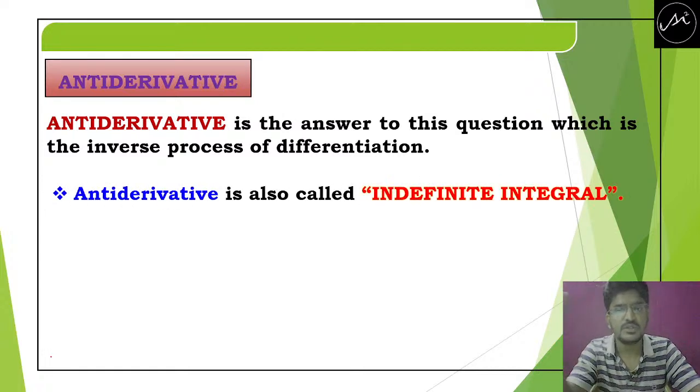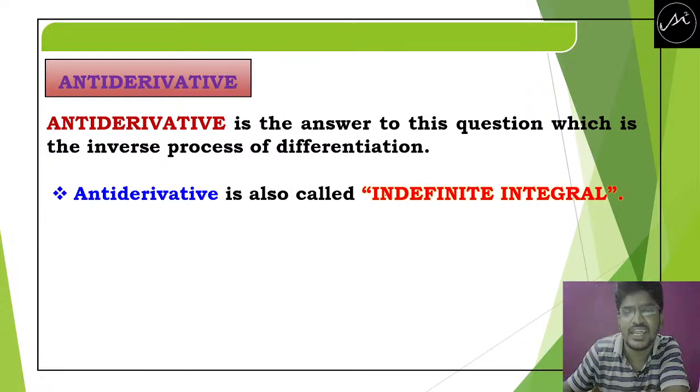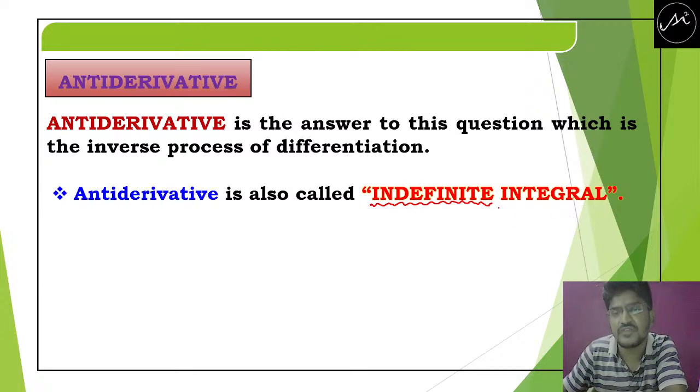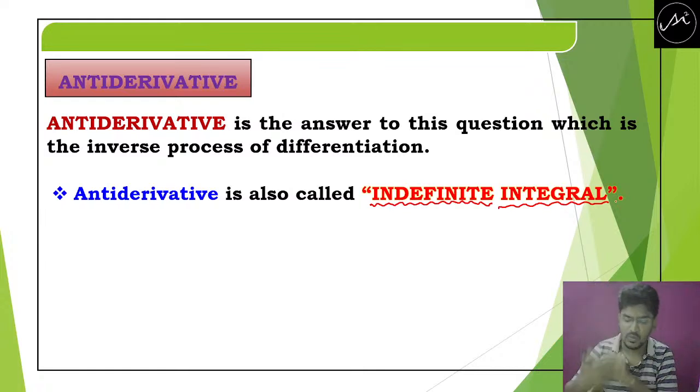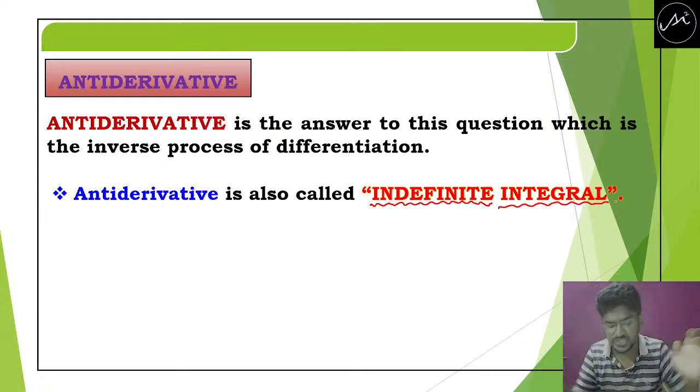Now you just see, what is antiderivative? Antiderivative is nothing but your indefinite integrals. Clearly fix in your mind, indefinite integral means it is the inverse procedure of differentiation.